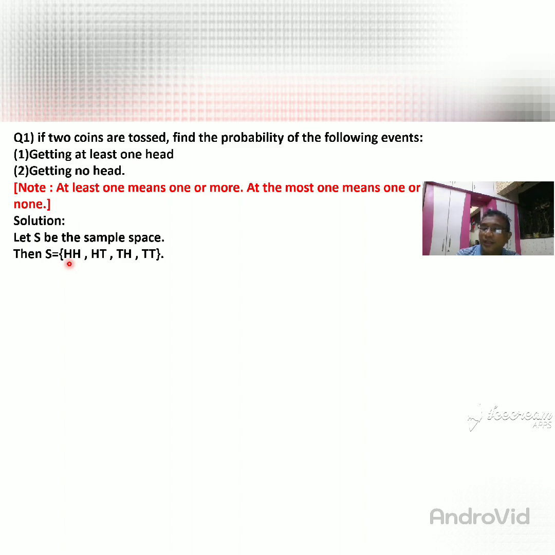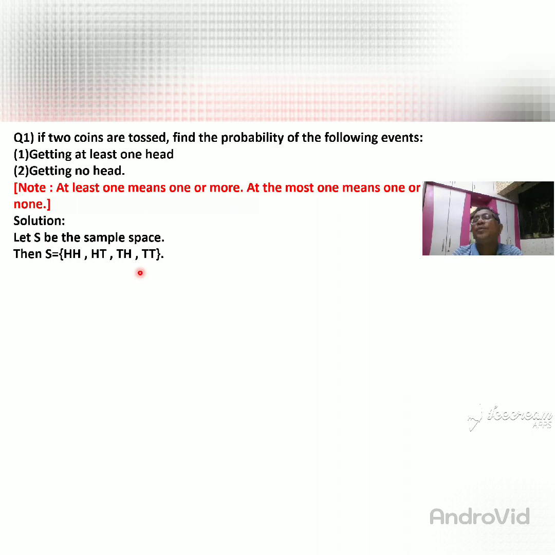Okay, you are getting both coins head. You are getting this head. See, this is the second head, so that second head can be converted into tail. So here you are getting head, tails. Then after that you write this head tail. You write first you are getting tail, then you are getting head. So tail head. And the last possibility is tail tail. Okay. So these are all the possibilities.